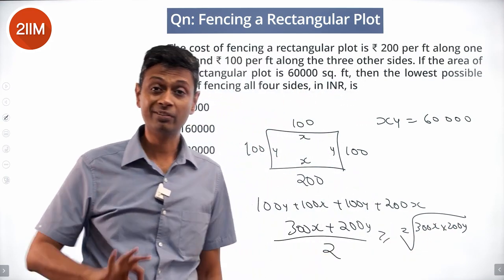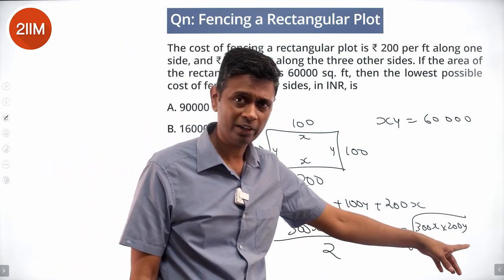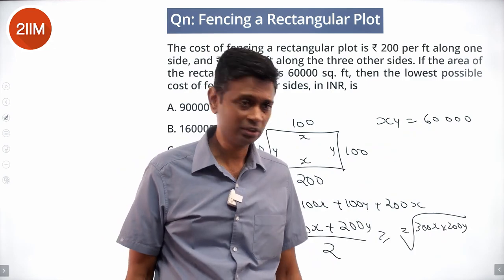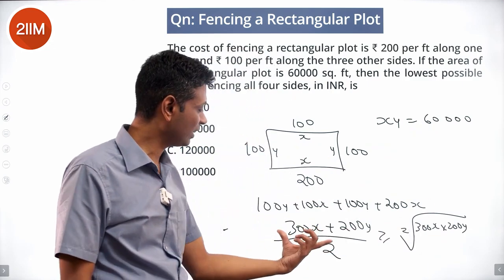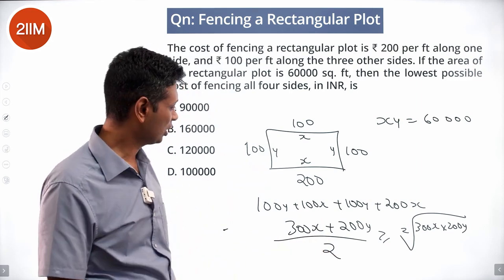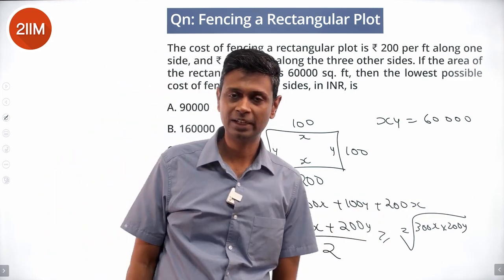300x into 200y we can find. How do we find that? 300x into 200y, we know xy is 60,000. Or the minimum value of 300x plus 200y is 2 times square root of that. Let's find that.